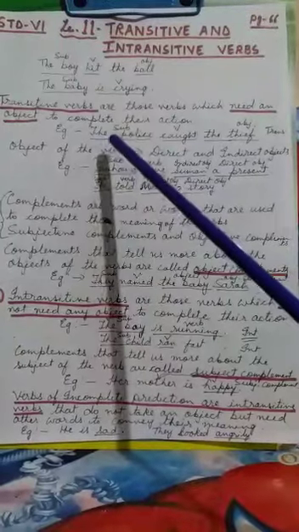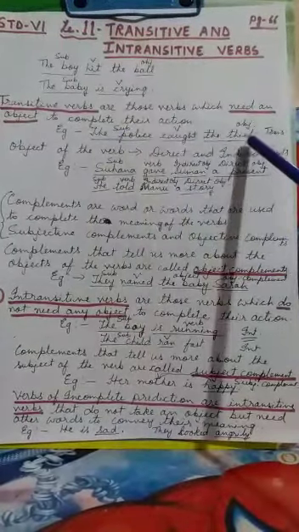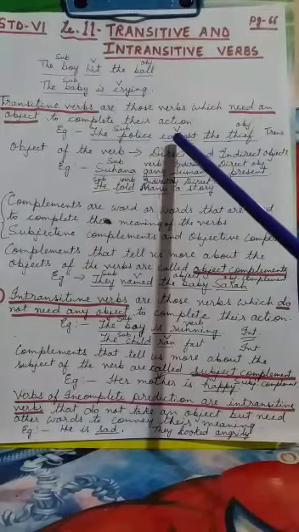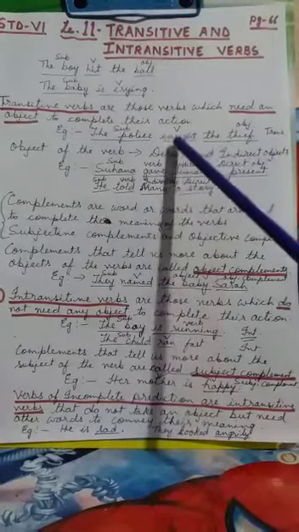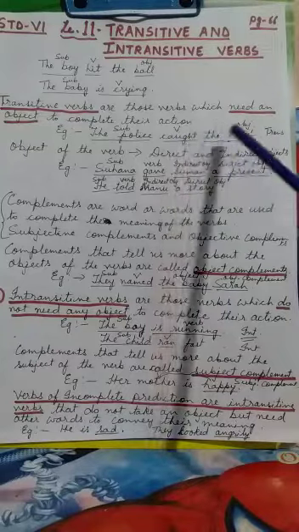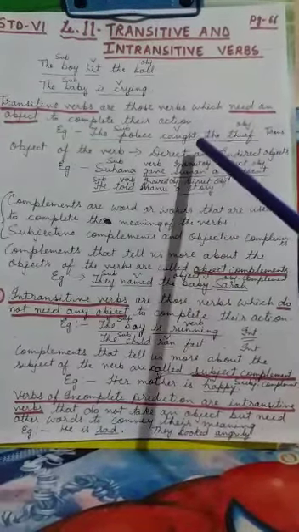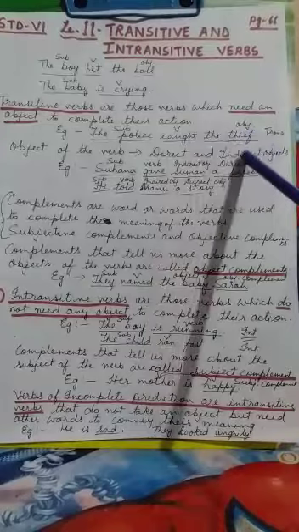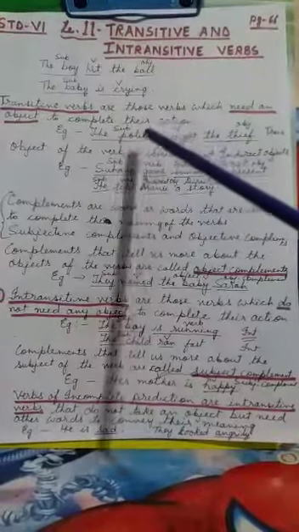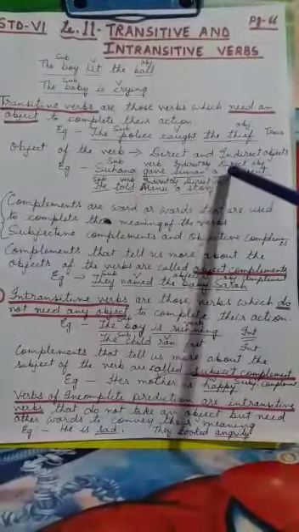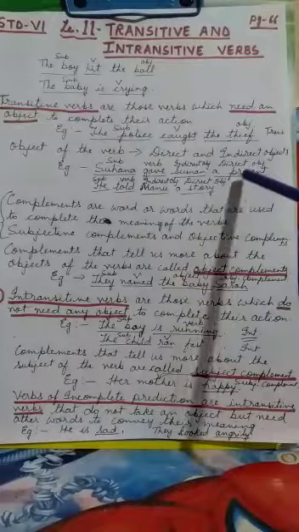So here in the first sentence, the verb is a transitive verb because there is an object. Like see in this example, the police caught the thief. So here caught is the verb, the thief is the object. So here caught is a transitive verb because it has an object to complete the meaning. So in the case of transitive verbs, there can be two objects also.